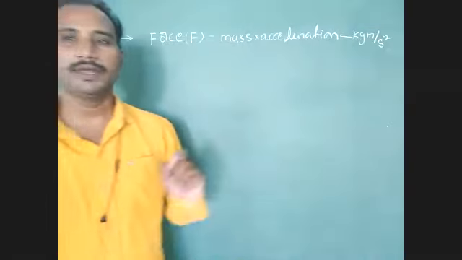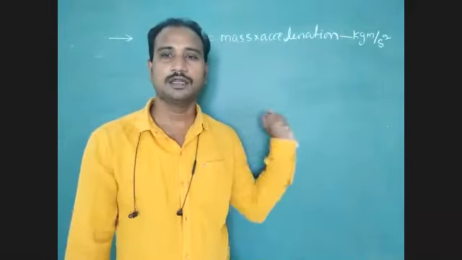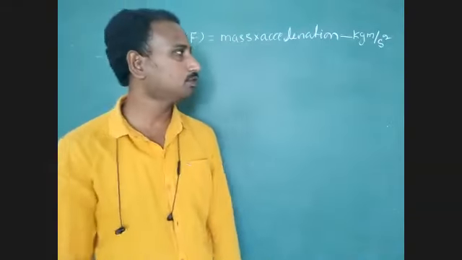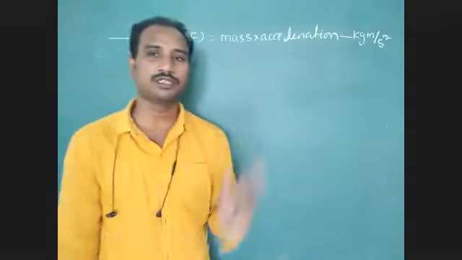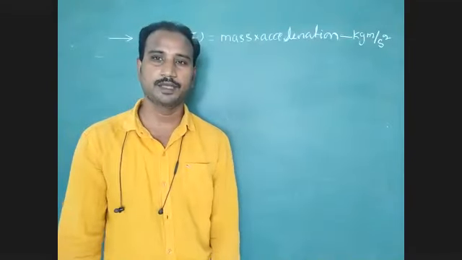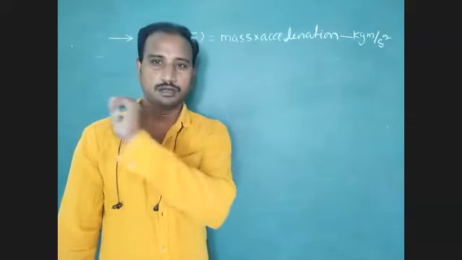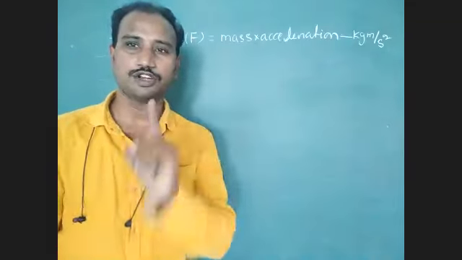1 kg meter per second square is the derived unit of force. Generally, this force was explained by Newton. In honor of the scientist, the unit for force is given as 1 Newton.